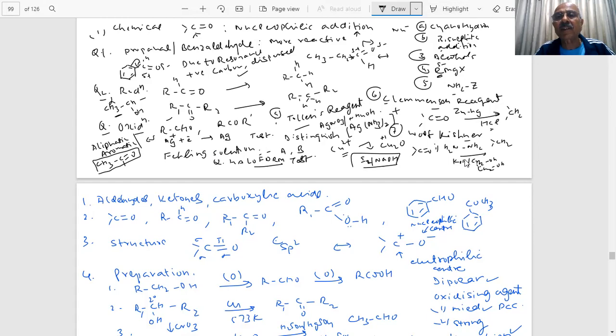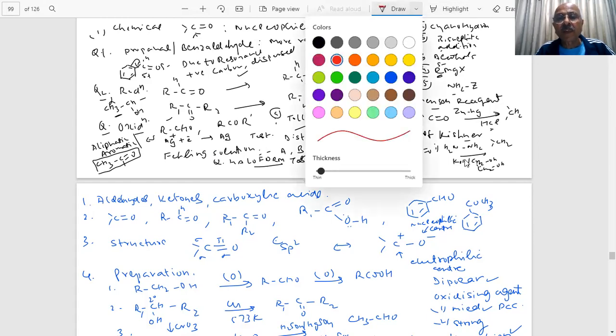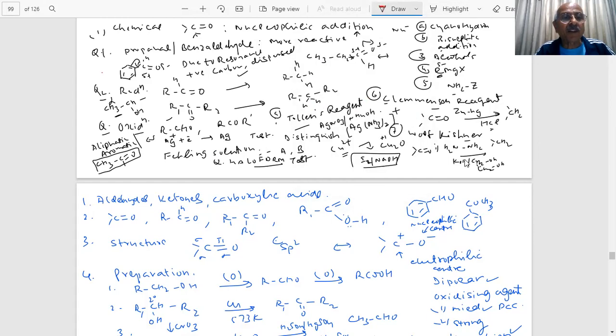These are important points, students, where certain tests, distinguishing tests, will be 100% asked. I am again and again saying distinguishing tests are very important, students. Silver mirror test, iodoform test, they will be there in the paper, in the form of distinguish.